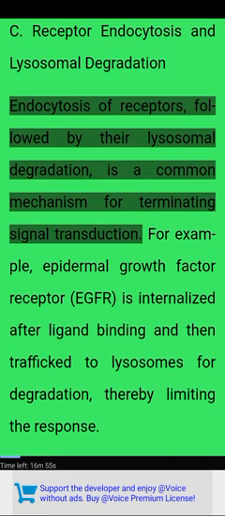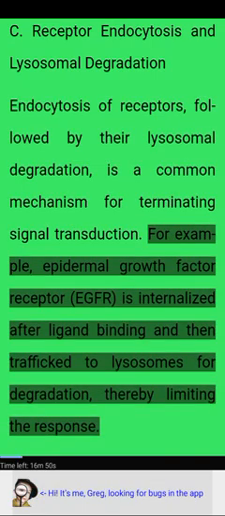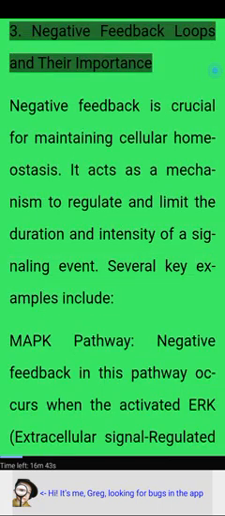C. Receptor endocytosis and lysosomal degradation. Endocytosis of receptors, followed by their lysosomal degradation, is a common mechanism for terminating signal transduction. For example, epidermal growth factor receptor (EGFR) is internalized after ligand binding and then trafficked to lysosomes for degradation, thereby limiting the response.